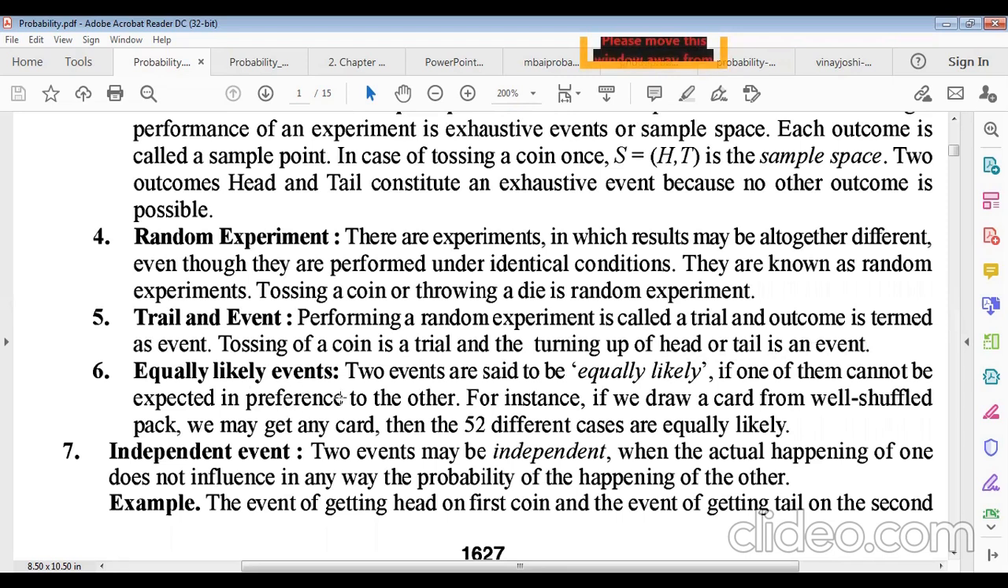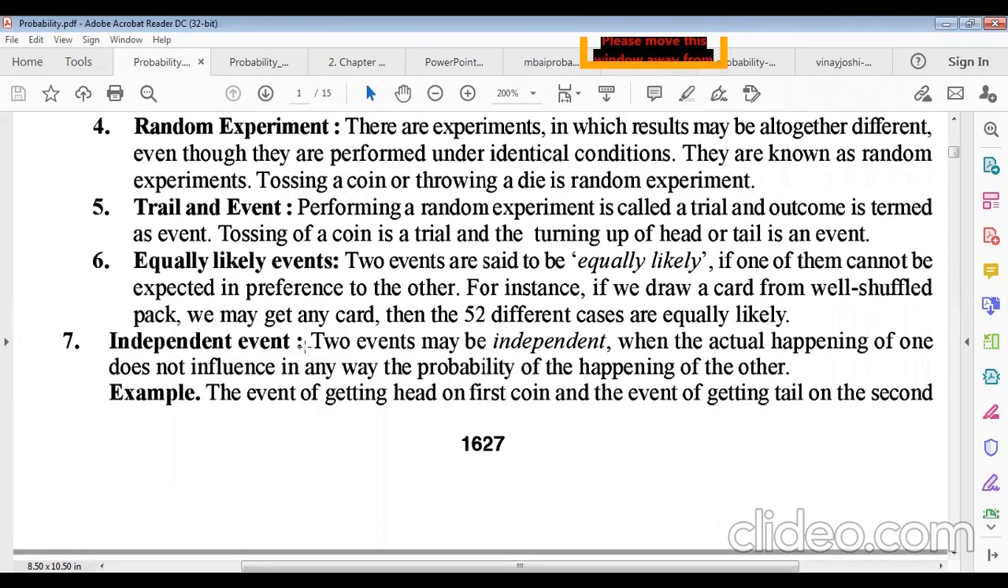Remember it. Equally likely events. Two events are said to be equally likely if one of them cannot be expected in preference to the other. Suppose we are getting head, then tail will be absent. If we get tail, then head will be absent. So this is called equally likely events. For instance, if we draw a card from a well shuffled pack, we may get any card. Then 52 different cases are equally likely.